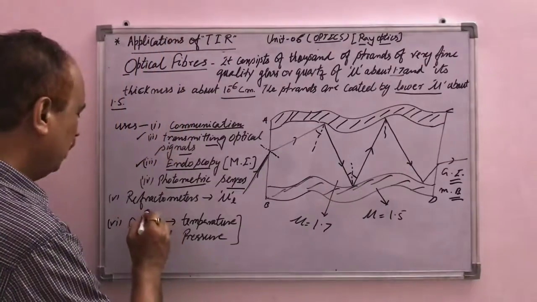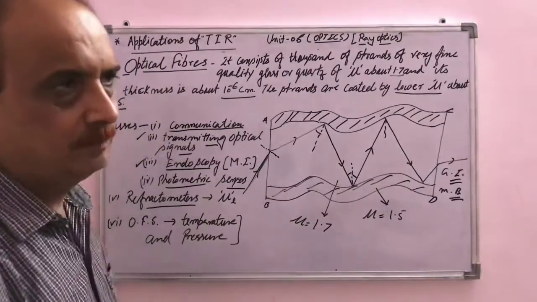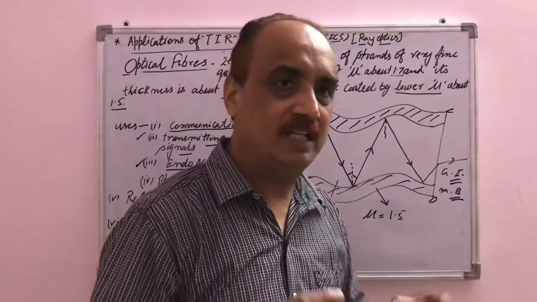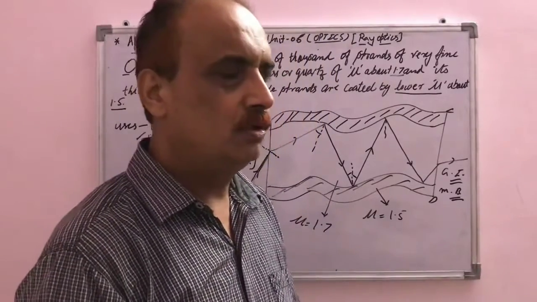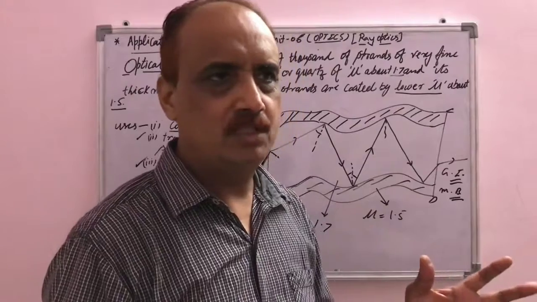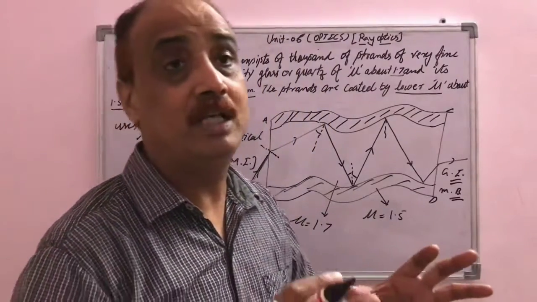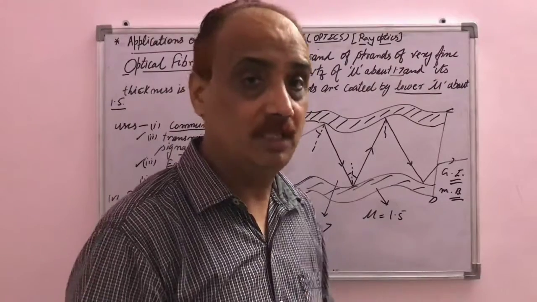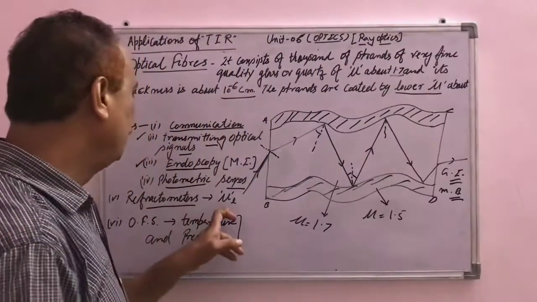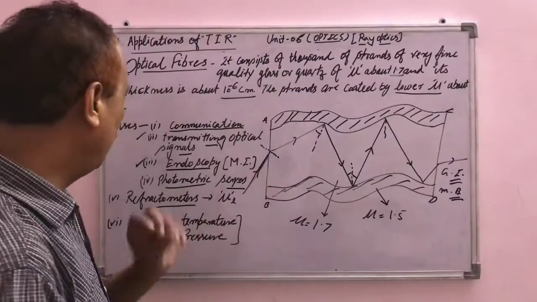And next, it is also used in a refractometer. When we do some practicals in the laboratory, there is a device known as a refractometer, and that refractometer is used to find the refractive index of liquids, maybe solid materials. So in the refractometer, optical fibers are used.